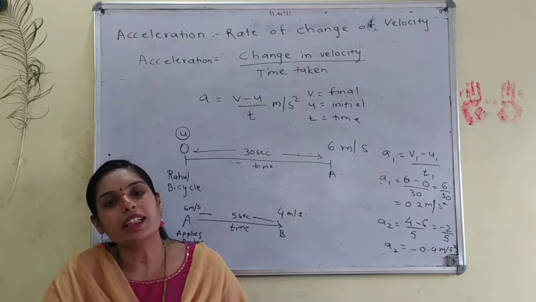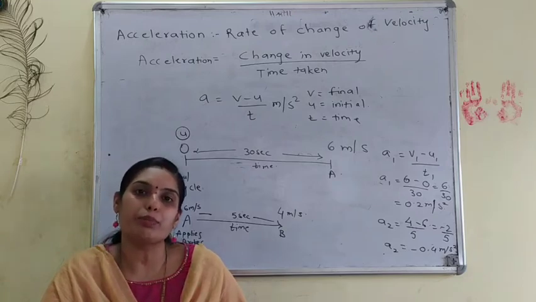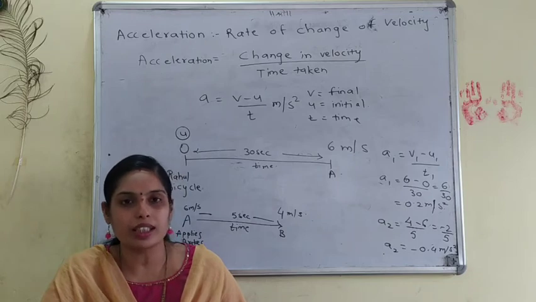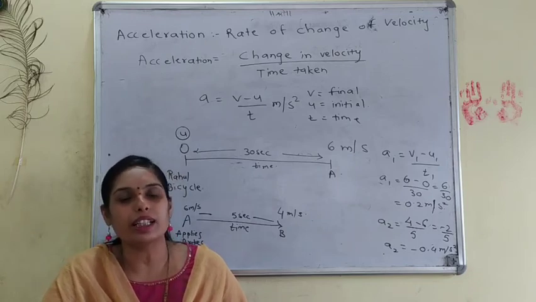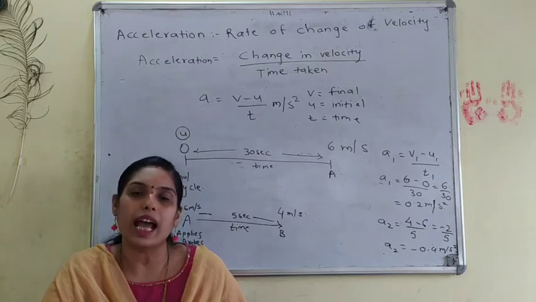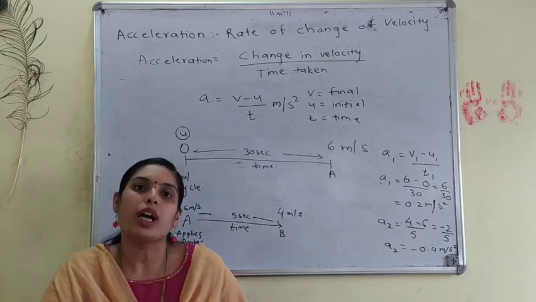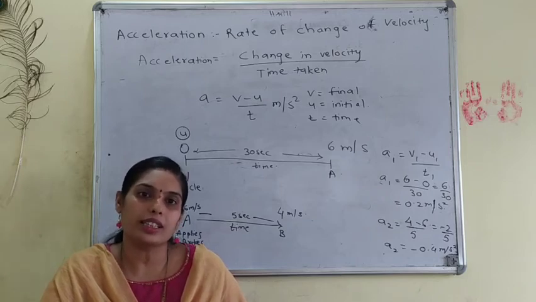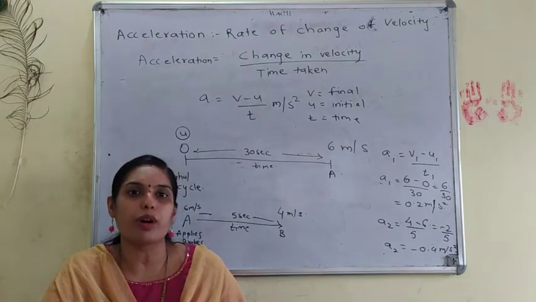But when the direction is applied with the speed, it is said to be velocity. Velocity is a vector quantity in which we consider the direction also. We have seen that speed is equal to distance upon time, then velocity is equal to displacement upon time.